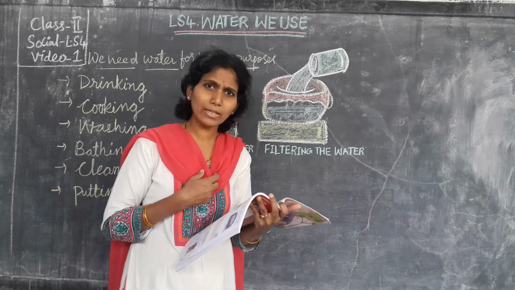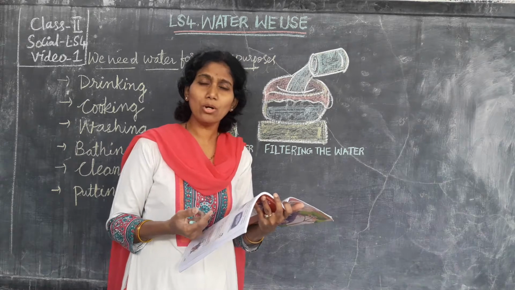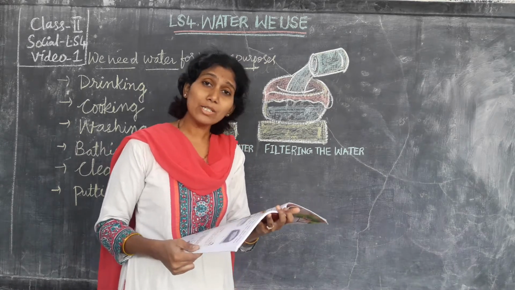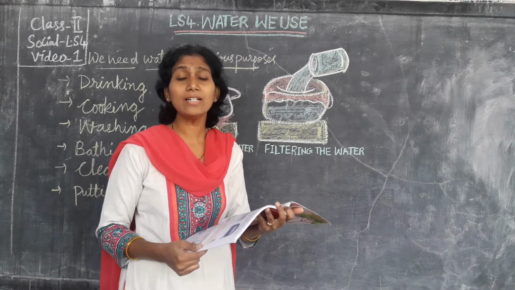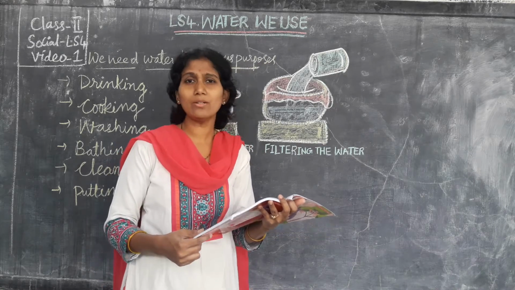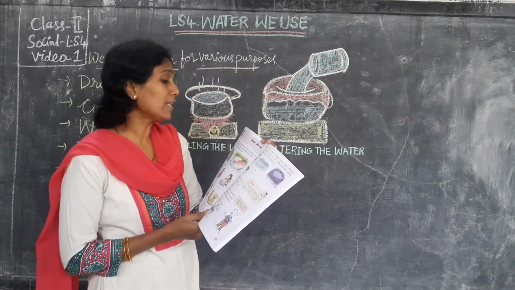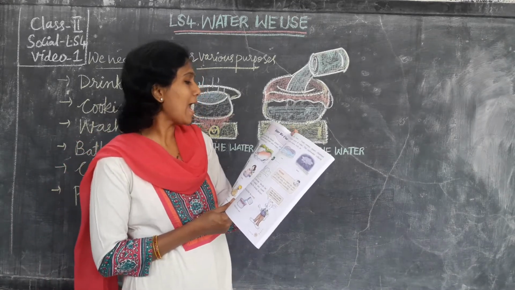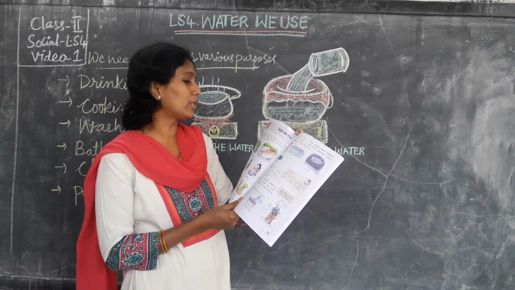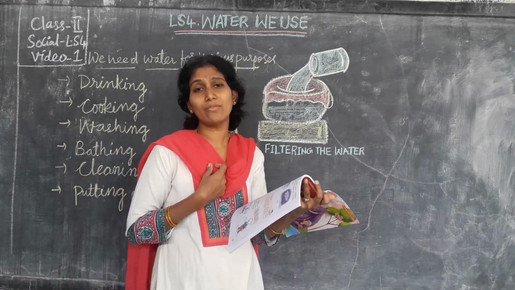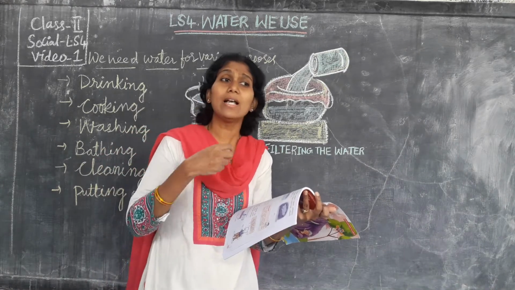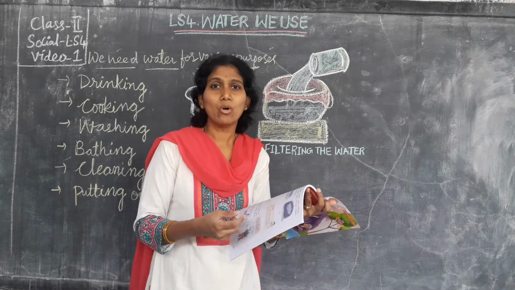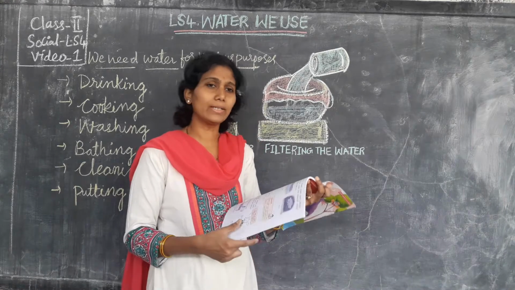Even we want water, plants want water to grow, animals want water for drinking, and even birds also want water. Living things means who have life. Humans, plants and animals cannot live without it. So we cannot stay without the water. Even animals and birds cannot stay without the water.